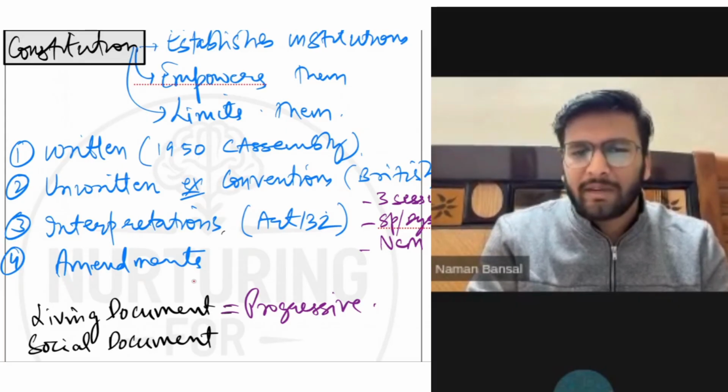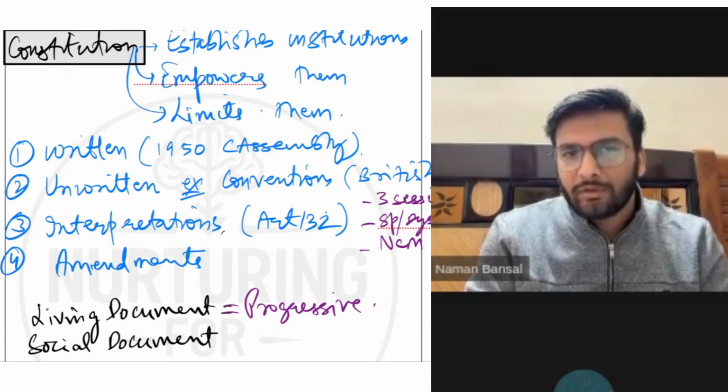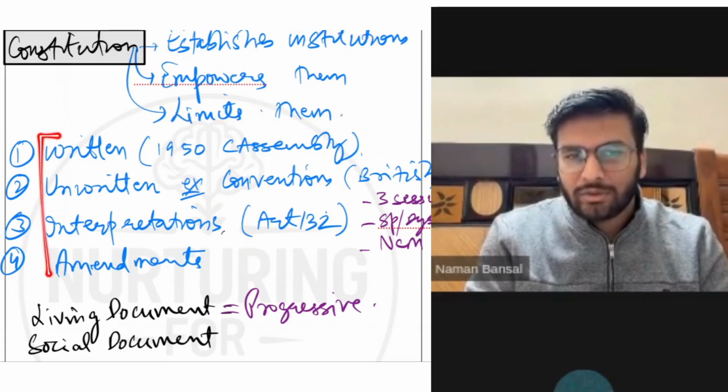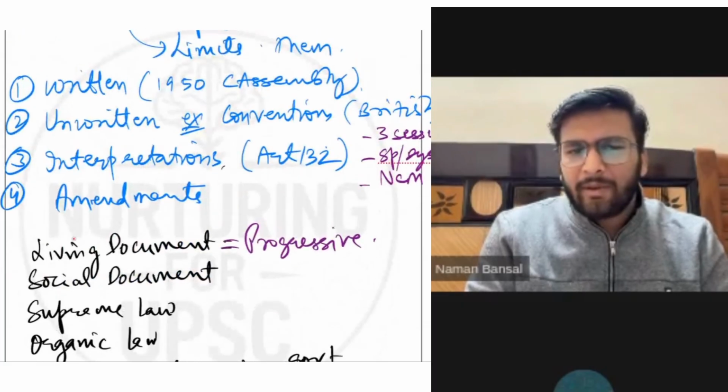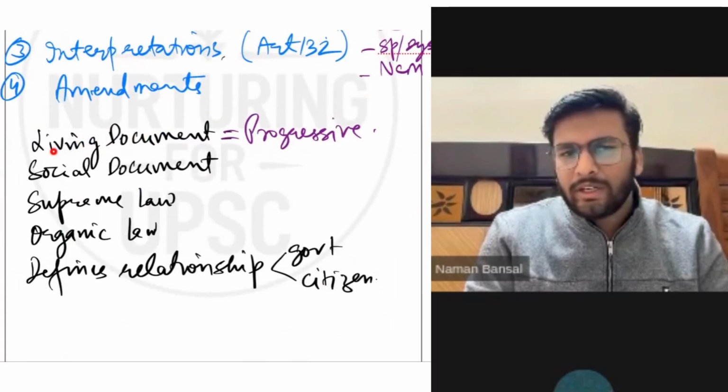We'll cover that part later, but you should have a fundamental understanding of what the constitution consists of and what the functions of the constitution are. These are the three functions of the constitution, and these are the four parts it consists of. There have been many amendments, more than 100. I think 106 is the latest one. Then we know that it is a living document.